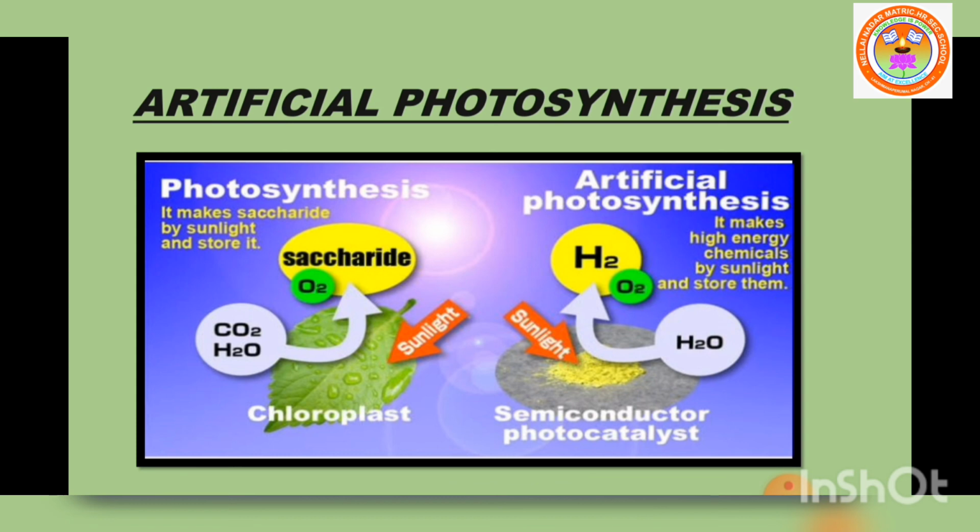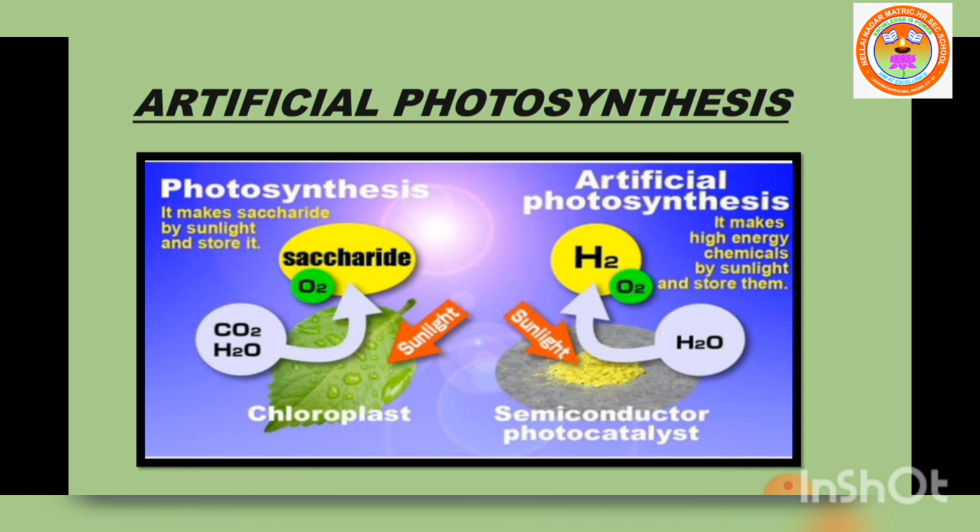Next let me pass on to artificial photosynthesis. So far we discussed how photosynthesis takes place in plants through light and dark reaction. Now what is artificial photosynthesis? Artificial photosynthesis is a method for producing renewable energy by the use of sunlight.